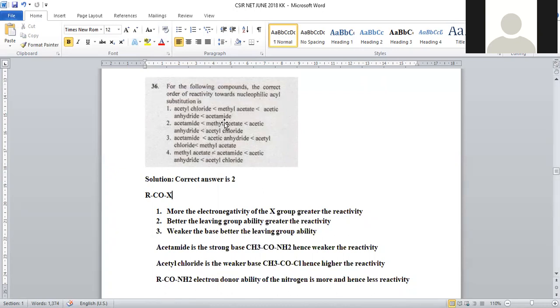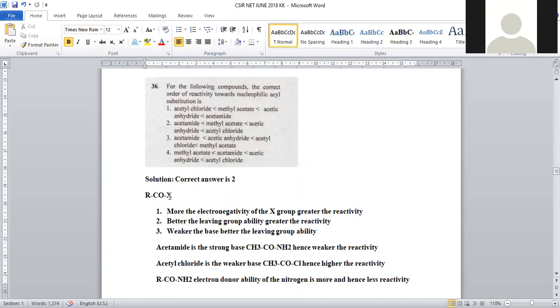What we have to check here is nucleophilic reaction. So always carbonyl compounds are involved in nucleophilic addition reactions. When nucleophilic addition is possible, the electrophilic nature should be more, right? In order to get high electrophilic nature at this carbonyl center, this halo group, this X group which is directly attached to the carbonyl, should be more electronegative.